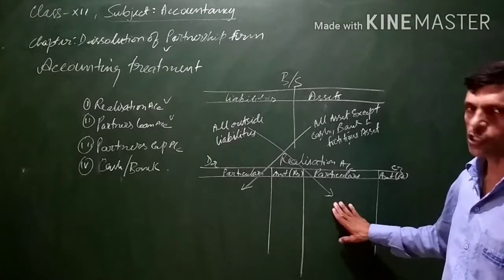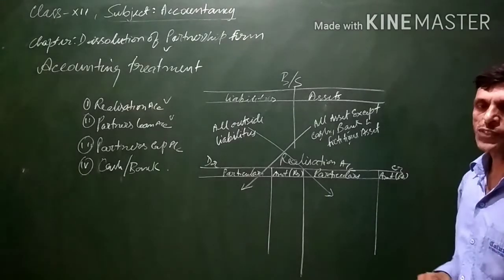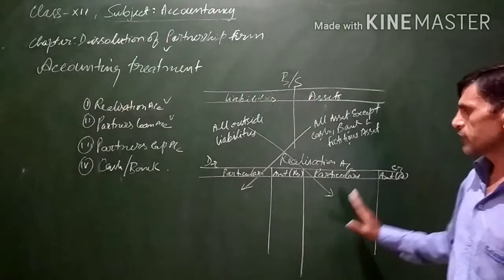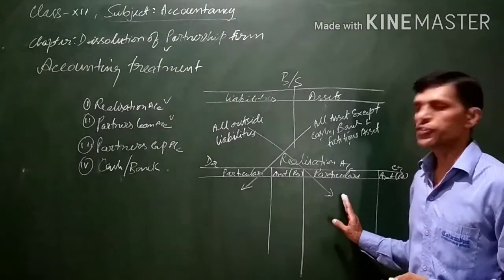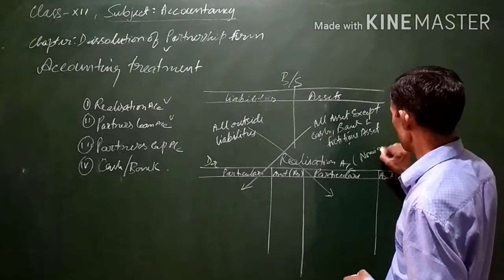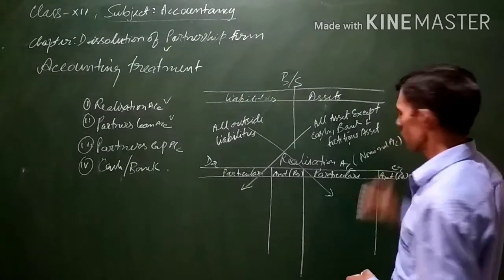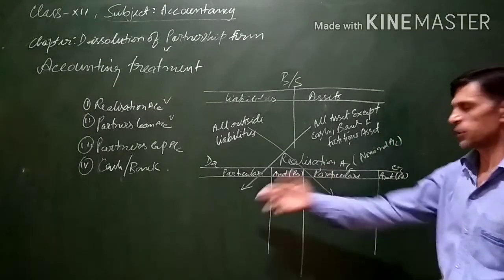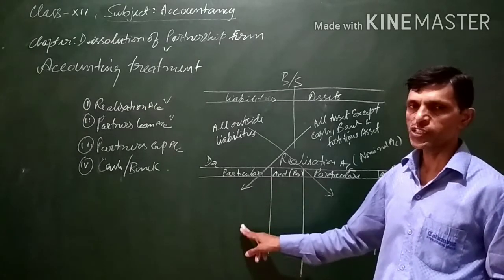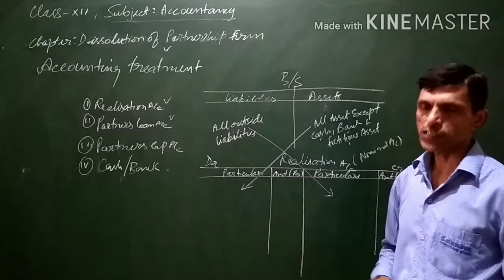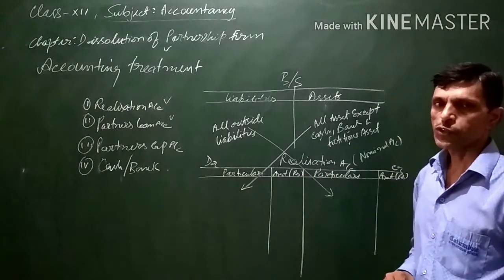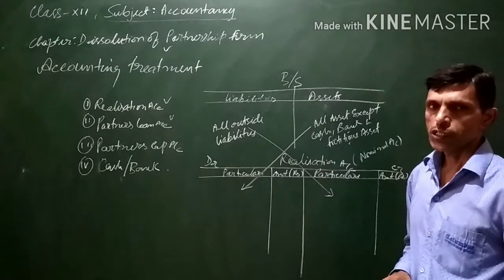And the balance of realization account, whether profit or loss, will be transferred to the partners' capital accounts in their profit sharing ratio. This realization account is a nominal account also. You should keep this in mind. The rule for a nominal account, as you know, is debit expenses and losses, credit income and gains. If the credit side is more, that is a gain. If the debit side is more, that is a loss. And the balance of this realization account will be transferred to the partners' capital accounts in their profit sharing ratio.